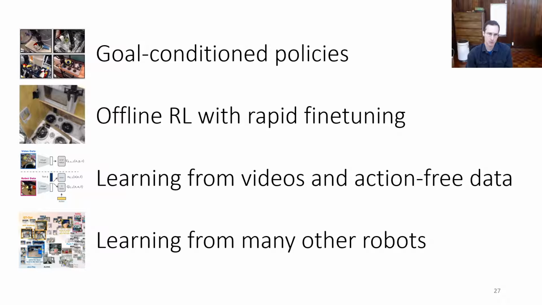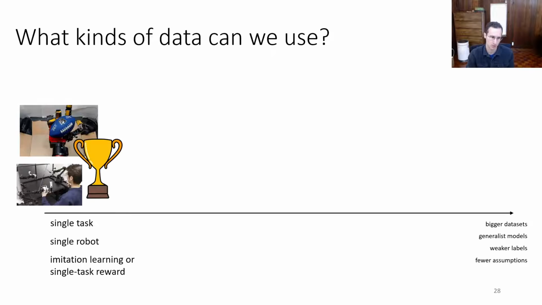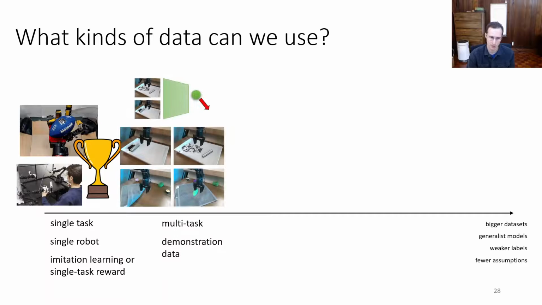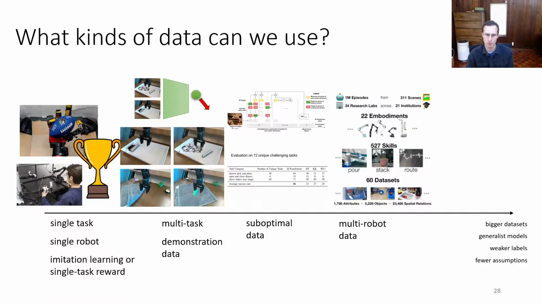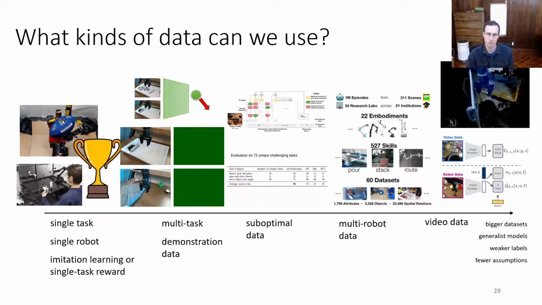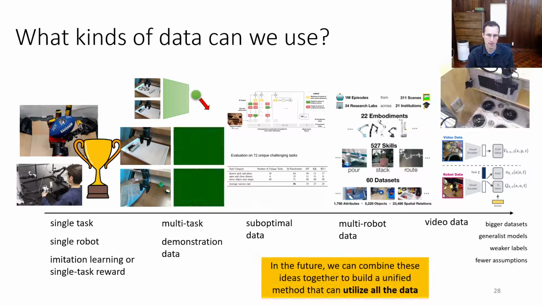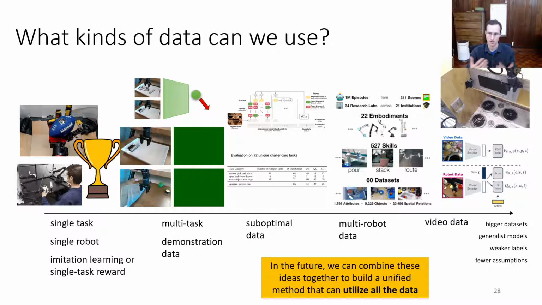All right, so just to summarize, I talked about how there's a spectrum where if we want generalist robots, we need to build models that can use bigger data sets, weaker labels, and make fewer assumptions. And we can go from single task systems to multitask systems, systems that use suboptimal data, systems that use multi-robot data, all the way to systems that use video data. And I think this will make our robots more powerful and more general. And I think in the future, we could combine all of these together to build a unified method that can use all the data. So I don't think that this is about having separate individual data sets, but in the long run, it's probably about combining all of them.